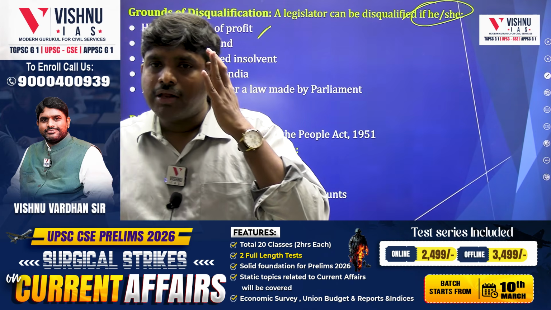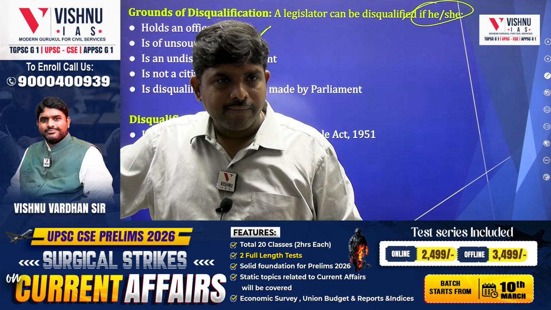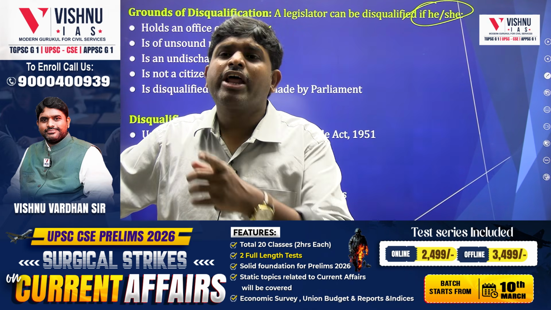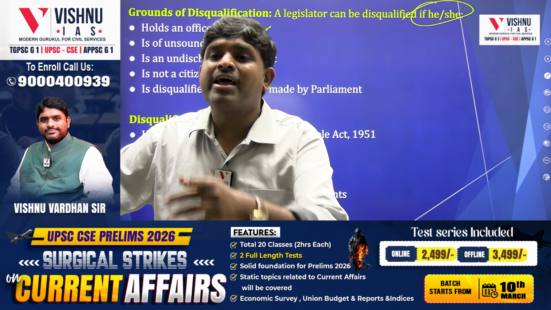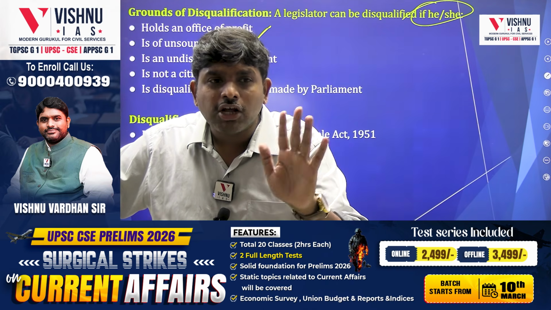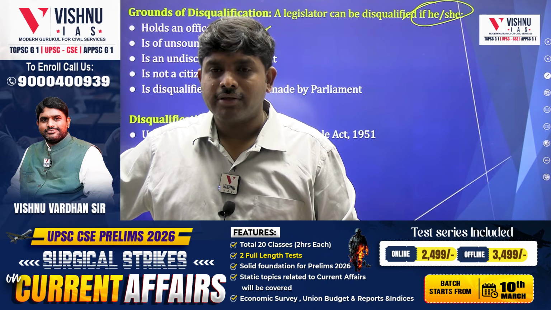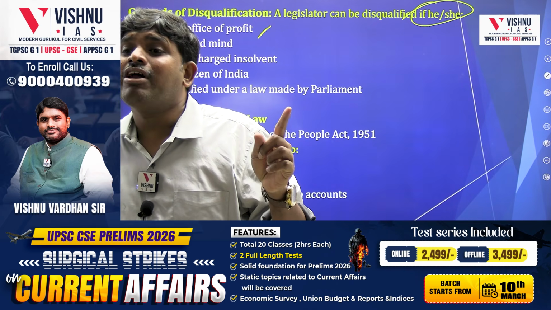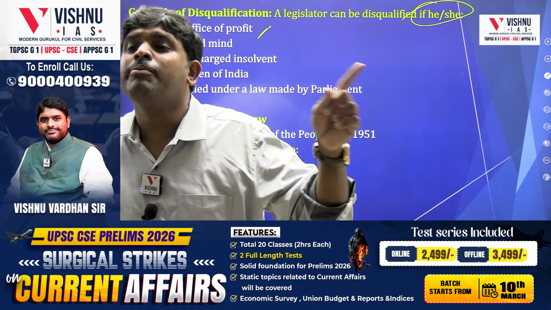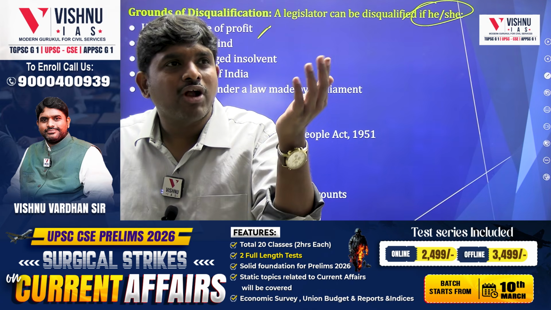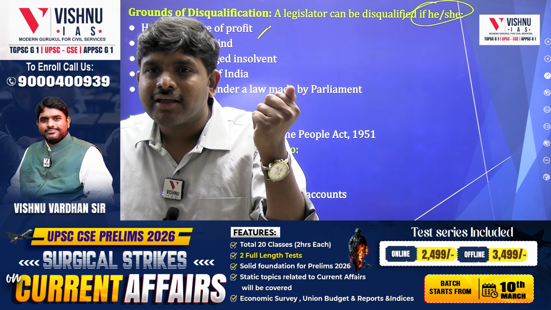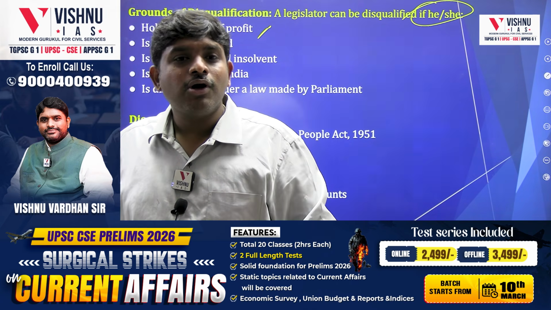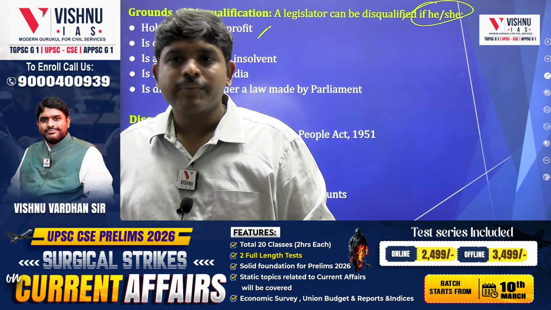For example, you became an MP and you are the owner of a supermarket. Then it is not called an office of profit. But if you became an MP and silently work as an advisor to some government university, taking government money, it is called an office of profit.